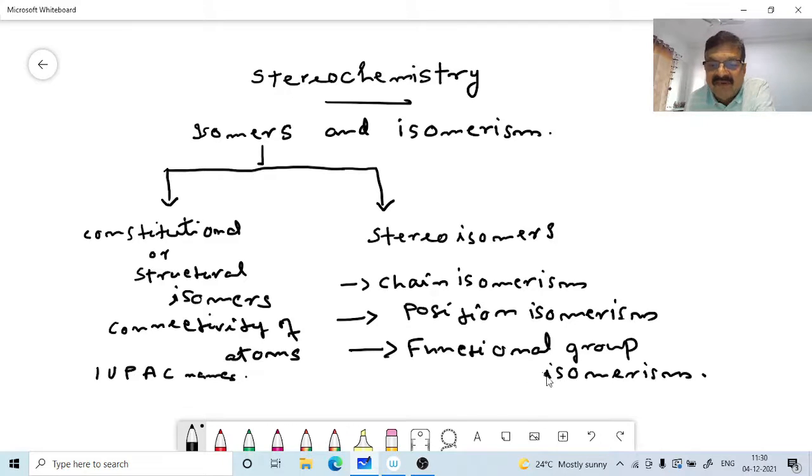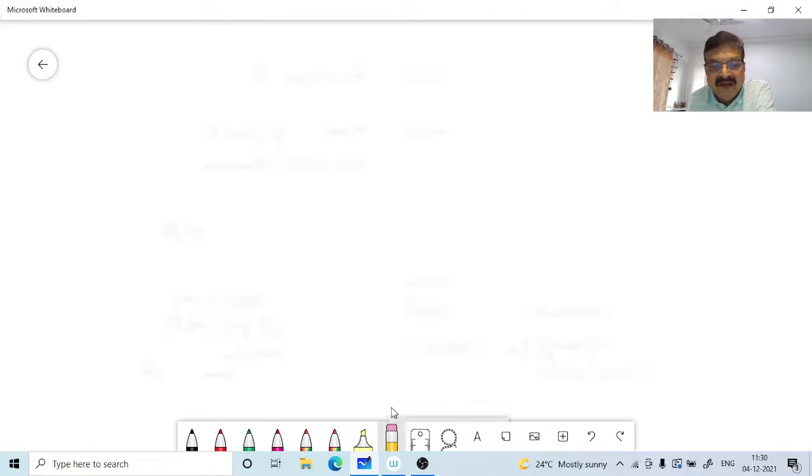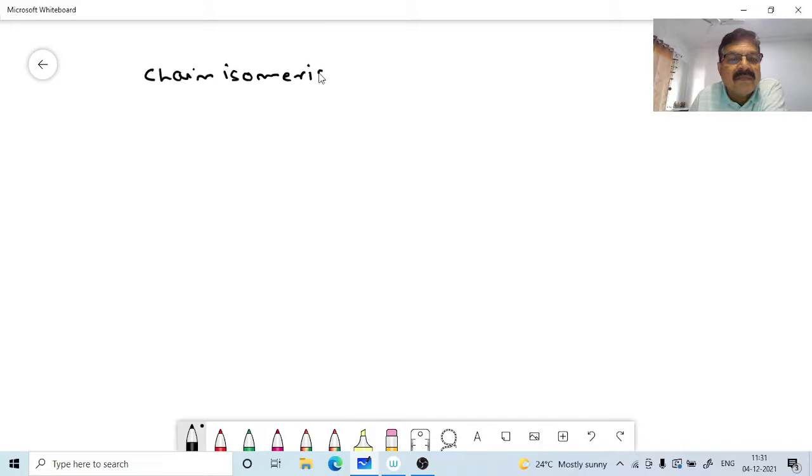Now, what is meant by chain isomerism here? In chain isomerism, the compounds differ in the arrangement of carbon atoms. Very simple kind of thing. I will just change this page and explain each and every kind of isomerism. Chain isomerism means the compounds differ in the arrangement of carbon atoms.